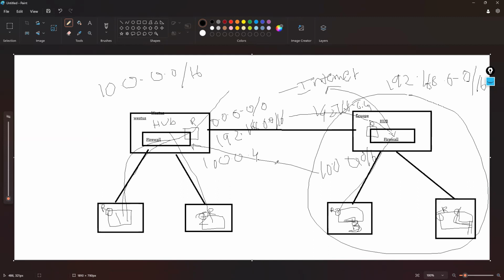This is one region of hub, and this is another region of hub, and these two hubs can also communicate. That means not only hub to spoke, but spoke 1 to spoke 3, spoke 1 to spoke 4, spoke 2 to spoke 3, spoke 2 to spoke 4, and vice versa: 4 to 2, 4 to 1, 3 to 2, 3 to 1. Like that it will communicate, guys.